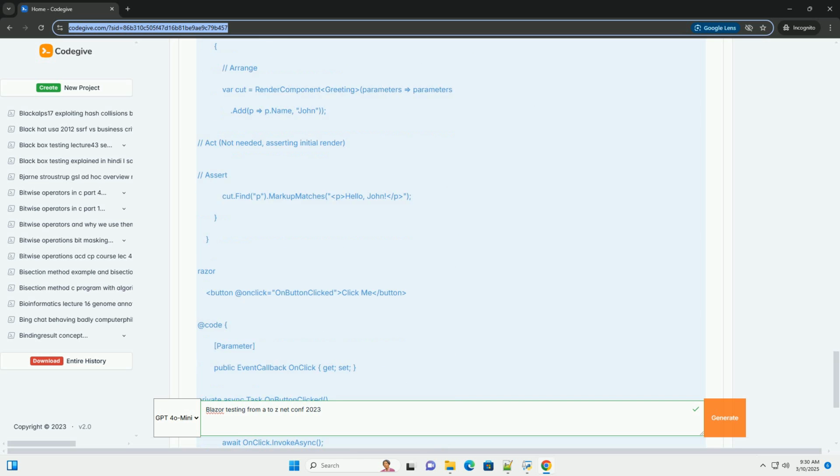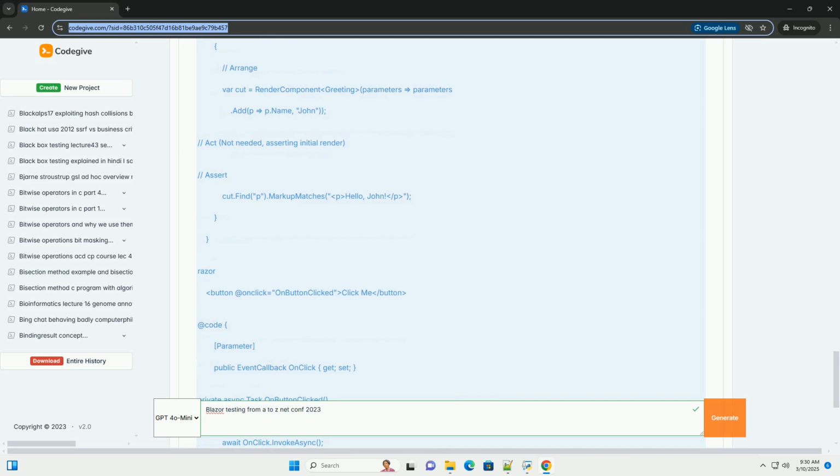Explanation: new WebHostBuilder().UseStartup creates a web host builder using your Blazor application's Startup class. This configures the test server to behave like your actual application. testServer.CreateClient creates an HttpClient instance that sends requests to the in-memory test server.